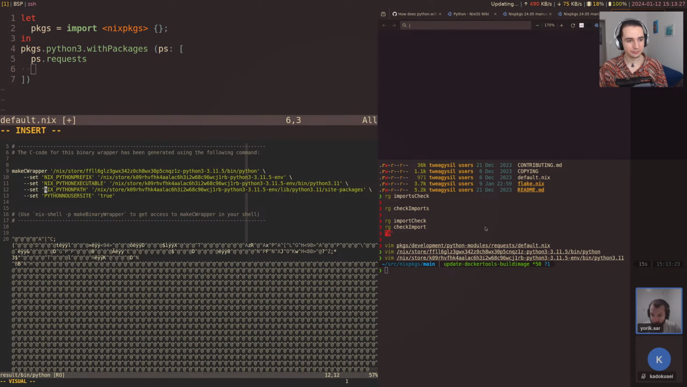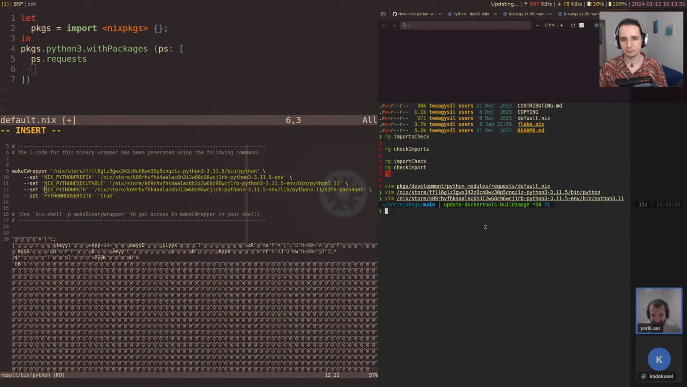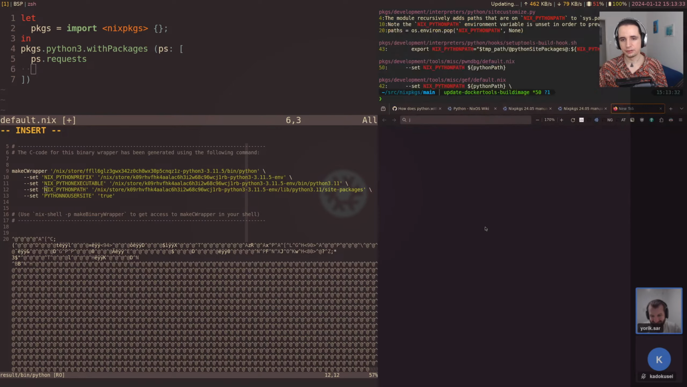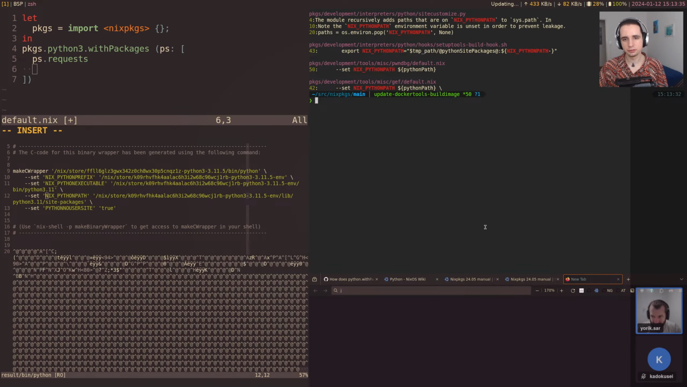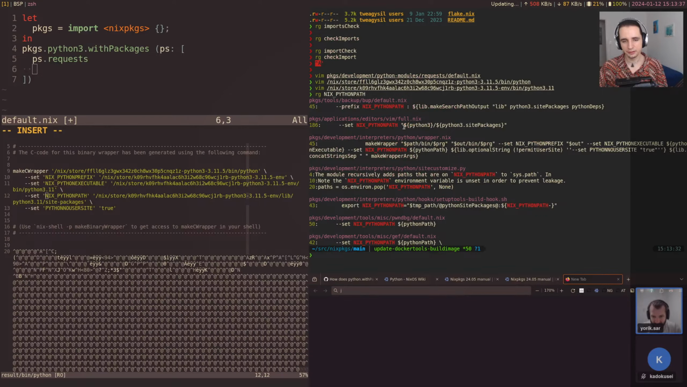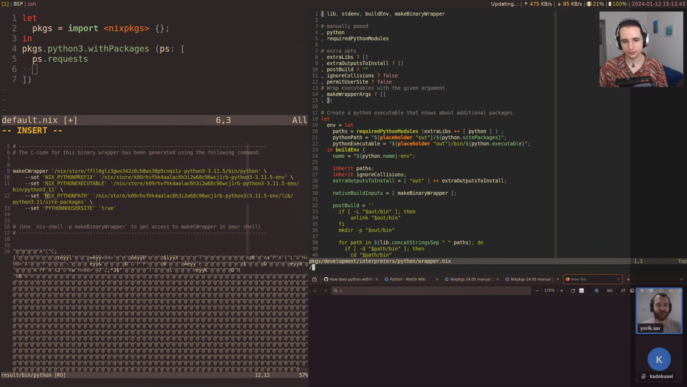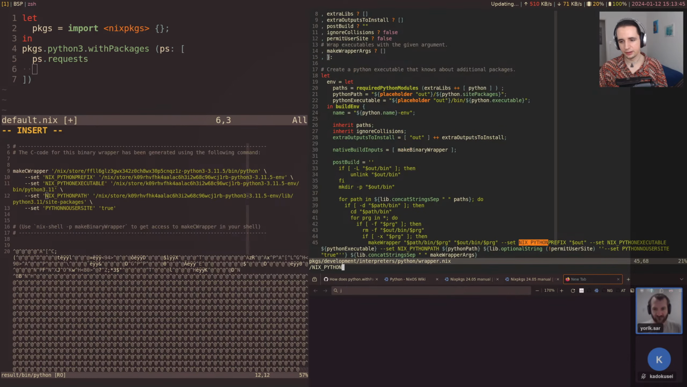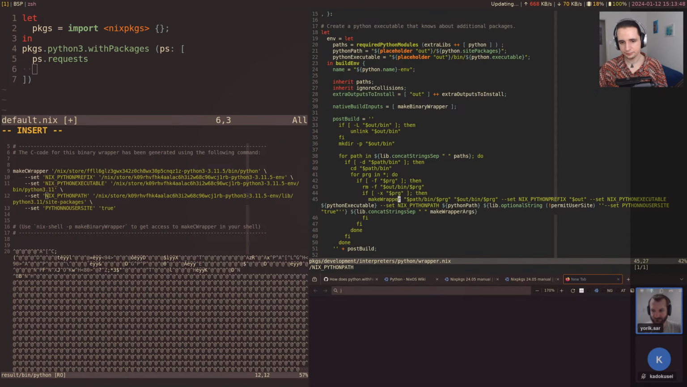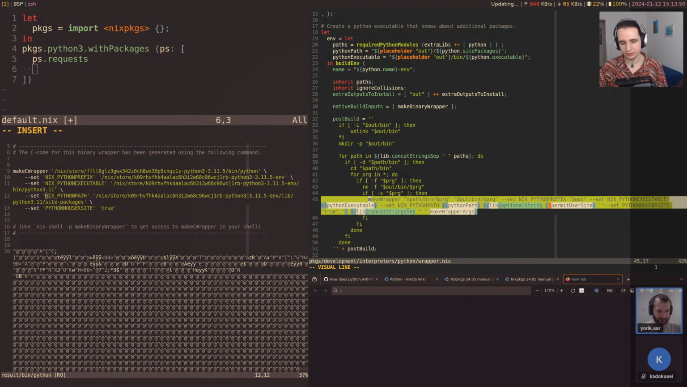Okay, I think next step, let's just grep for this. I'm in nixpkgs here. Let's grep for NIX_PYTHONPATH. I'm gonna reorder my windows a bit. And here, well, we can find the source here, NIX_PYTHONPATH. So this is the make wrapper incantation.